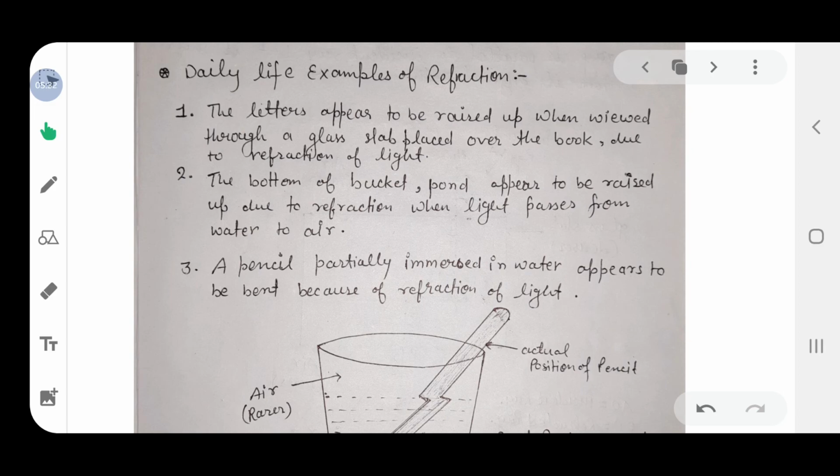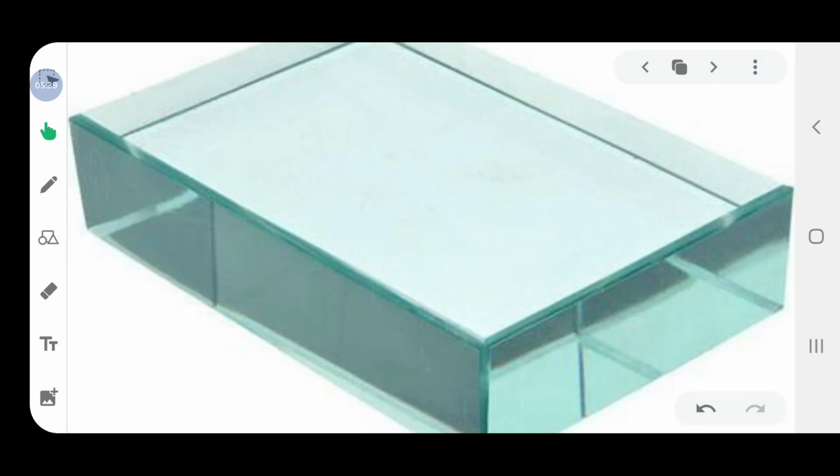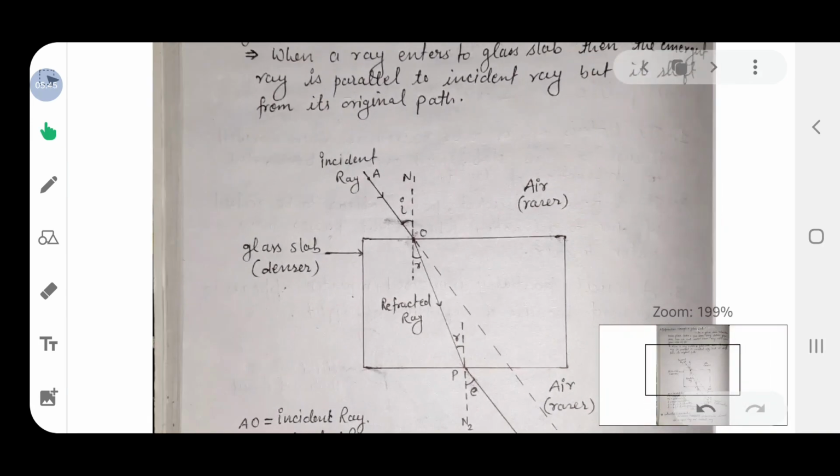What is glass slab? Now I am showing you a slide of glass slab. This is a rectangular piece of glass. This is called glass slab. Now once again,